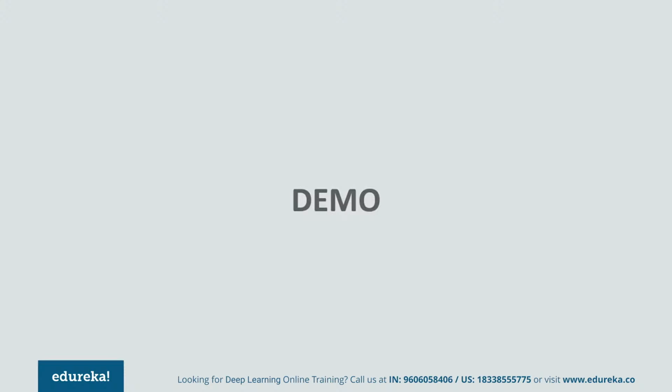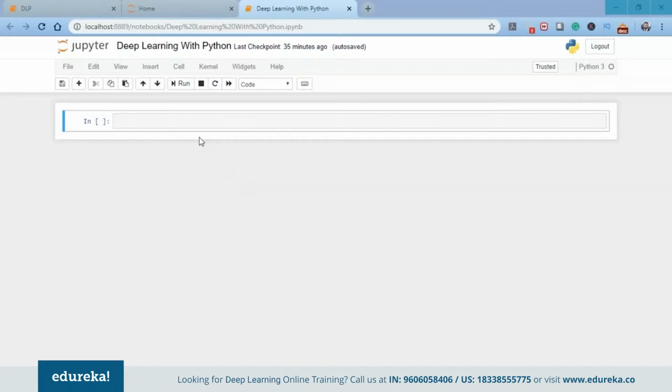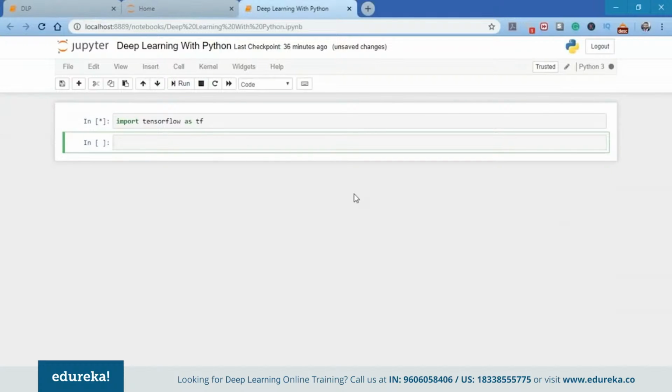First of all, I'm going to use the Jupyter notebook here to do all my coding. So I created a Jupyter notebook called Deep Learning with Python. First of all, we're going to import all the required libraries, and in this case I just need to import one library, that is TensorFlow. So I'm going to import TensorFlow as tf.